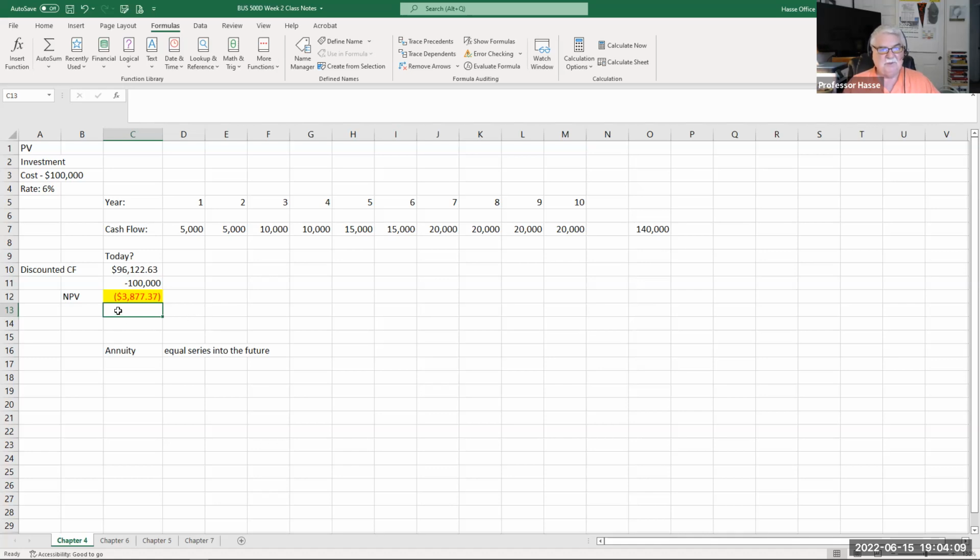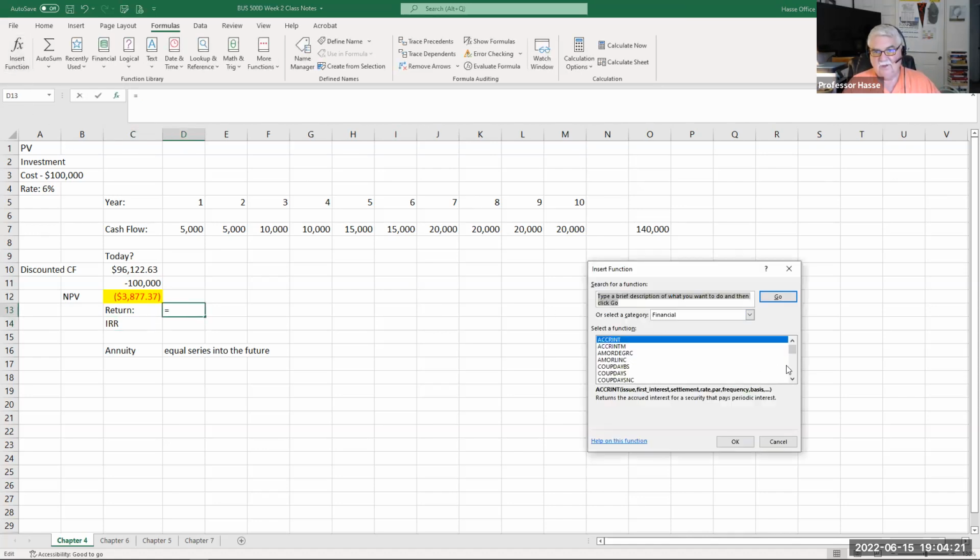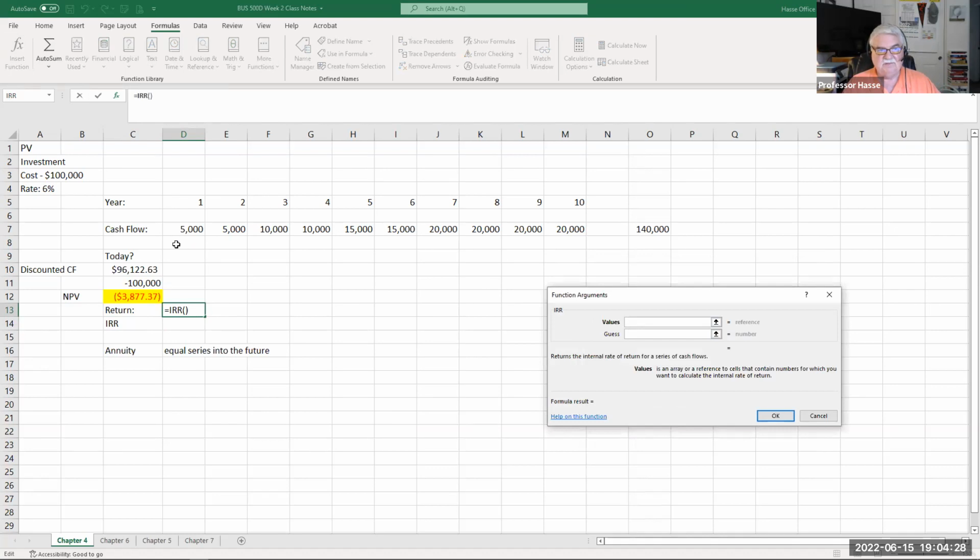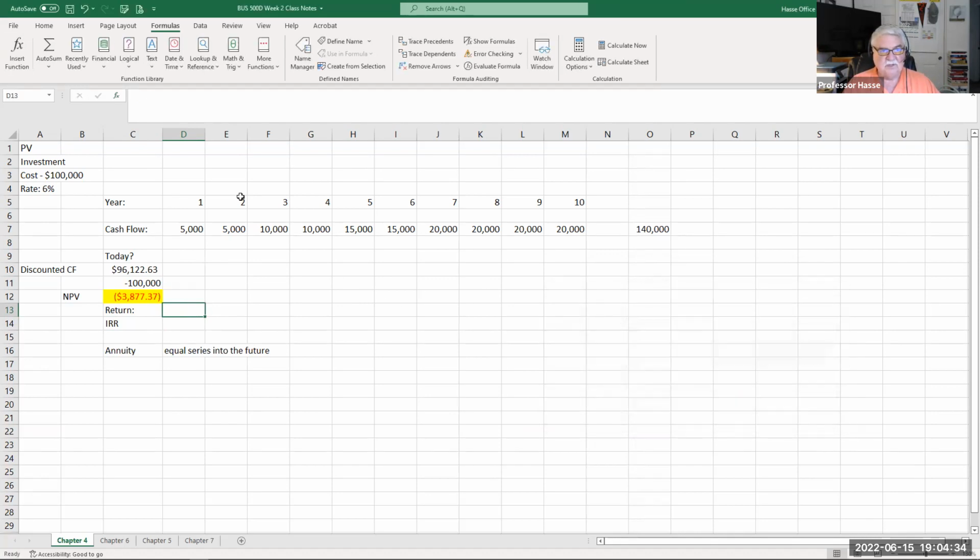We can determine the return in a percent very easily by using the internal rate of return method. Also another function, let's see that. Function, financial, IRR. Under values, we take the investment of $100,000. Let me just redo this spreadsheet here.